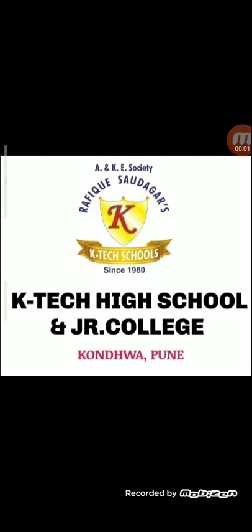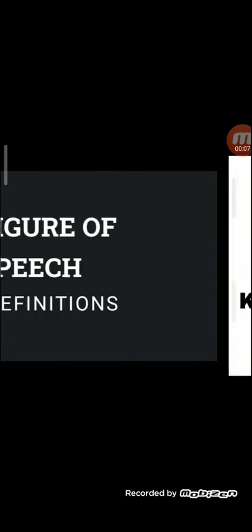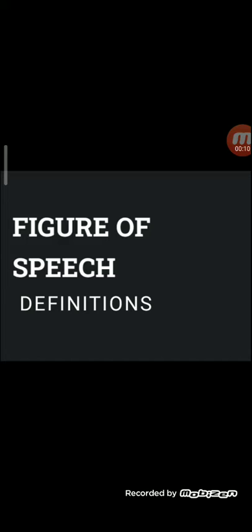We did a few figures of speech. Now let's do the definitions with a little explanation, which you are going to write in your notebooks. The figures of speech we did today were simile, metaphor, personification, alliteration, and repetition. These definitions are going to be written in your notebooks with examples.